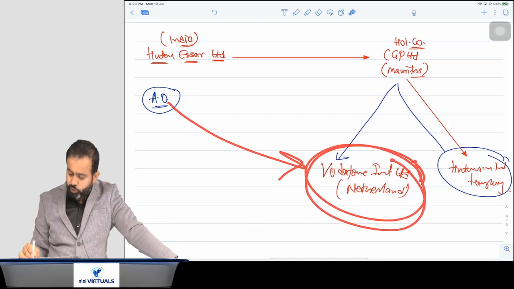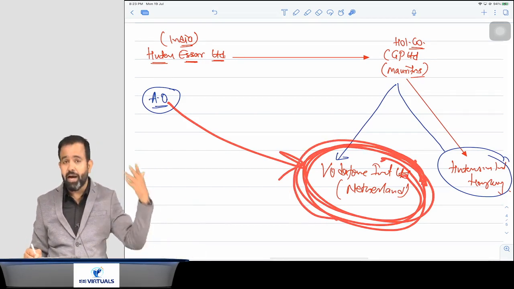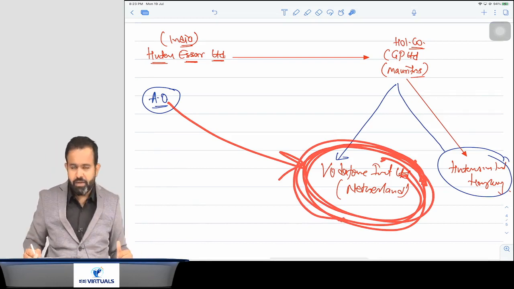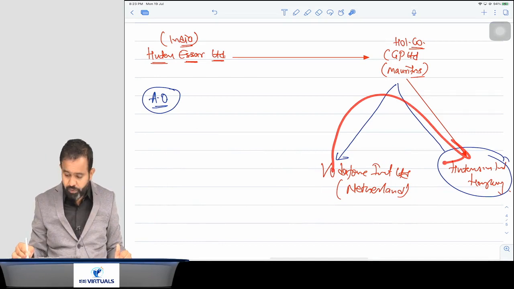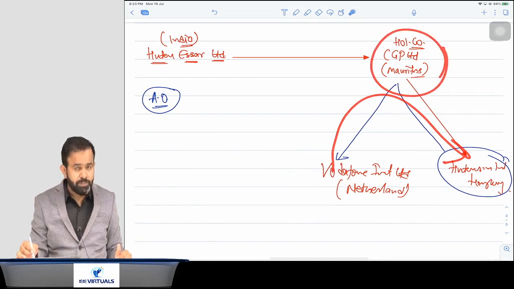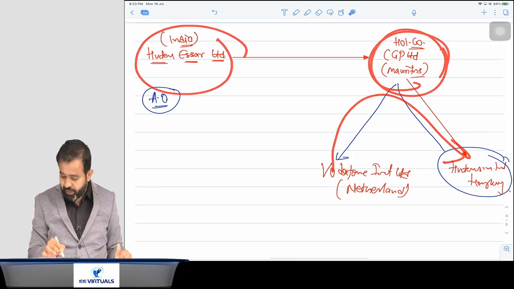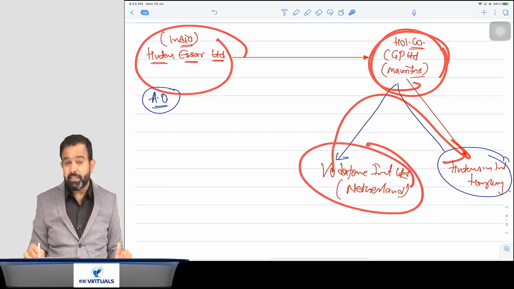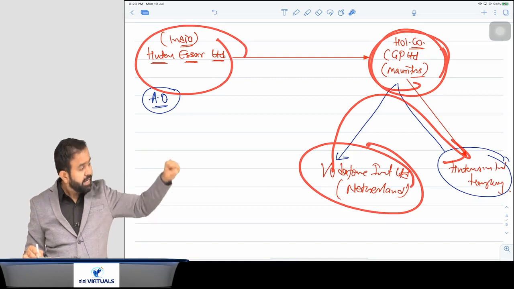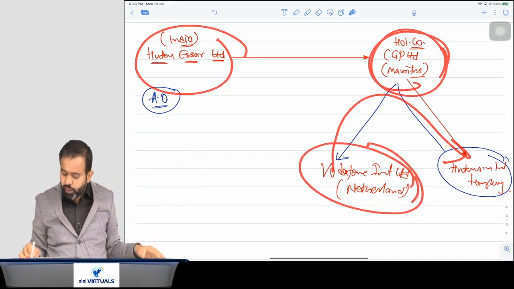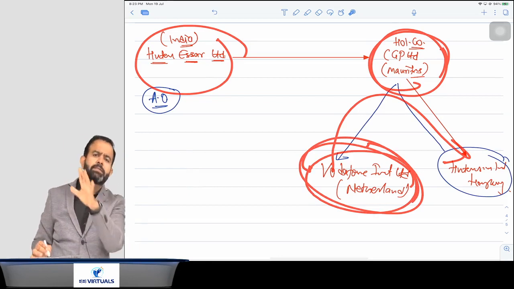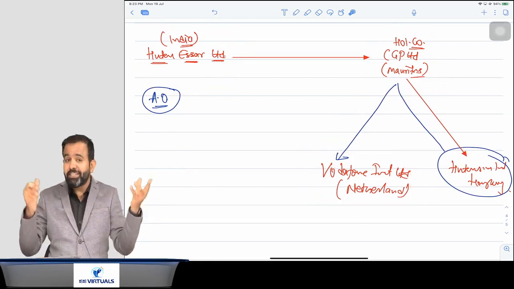He asked Vodafone that since you made the payment to Hutchison Hong Kong to acquire the shares of CGP, indirectly you purchased the Indian asset. And when you purchase the Indian asset, then in the hands of the seller, that capital gain should be taxable. So you were required to deduct the TDS, and you have not deducted the TDS.